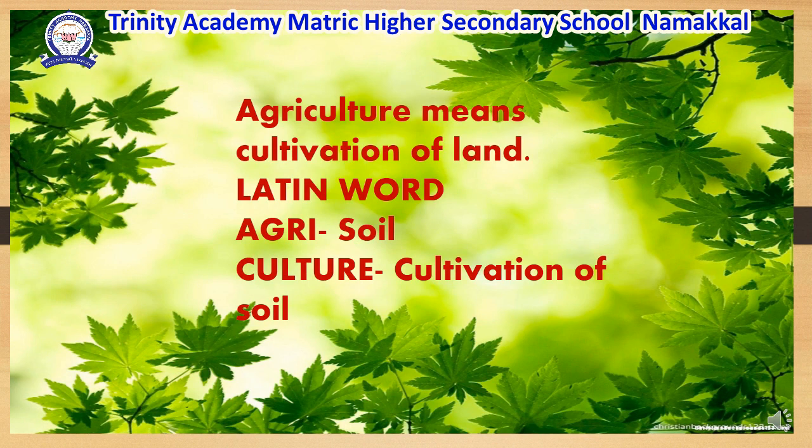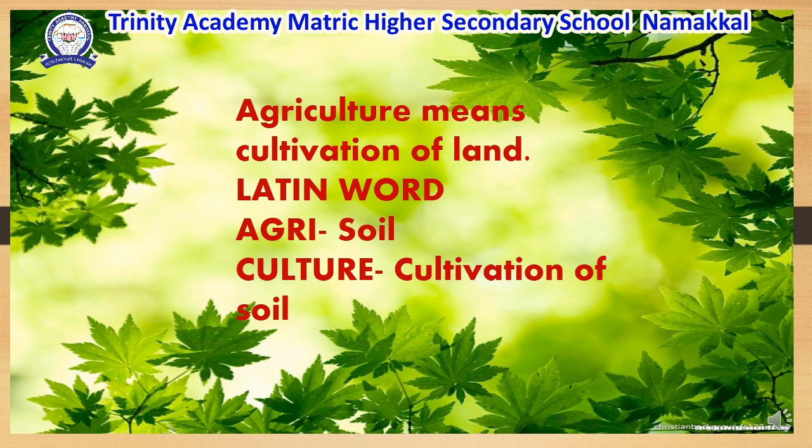Well, children, what is meant by agriculture? Agriculture means cultivation of land. The word agriculture is derived from a Latin word: agri means soil, and culture means cultivation of the soil.